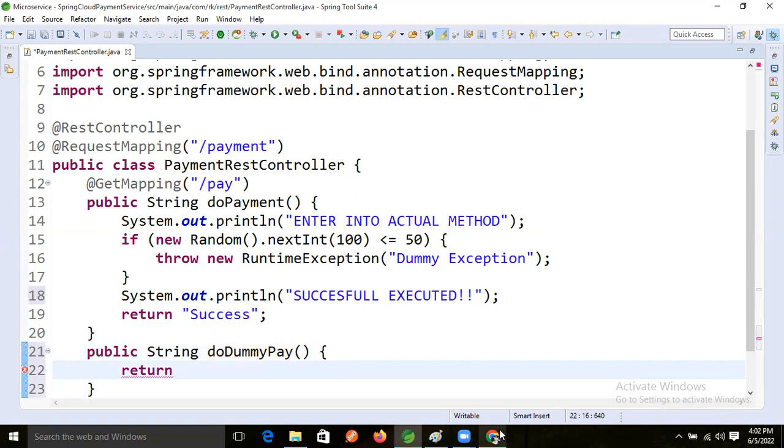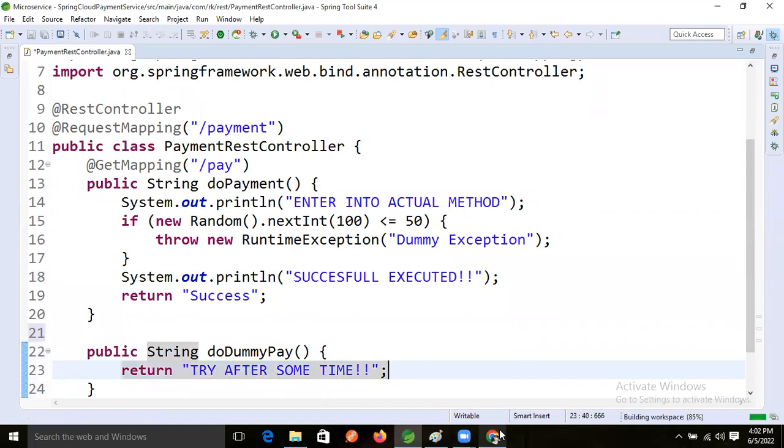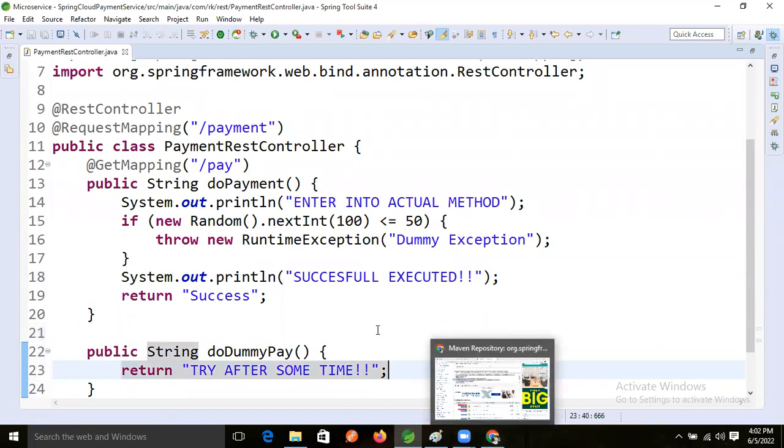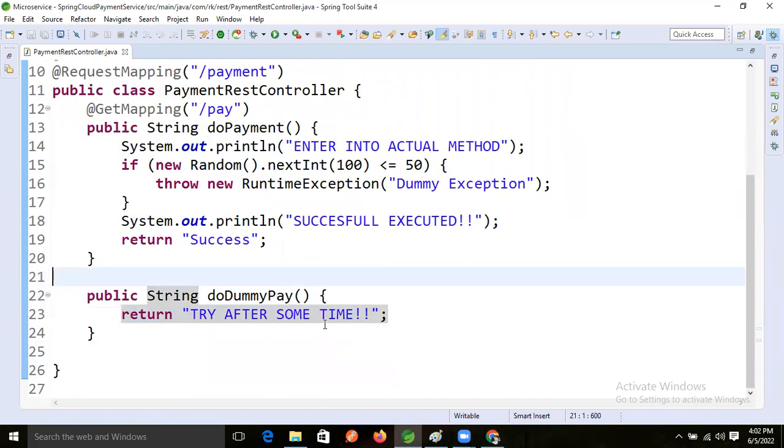Normally I'm returning the message 'try after some time' to our end user. If the end user gets this message, then the end user will understand that our server is down and let's try later, right?